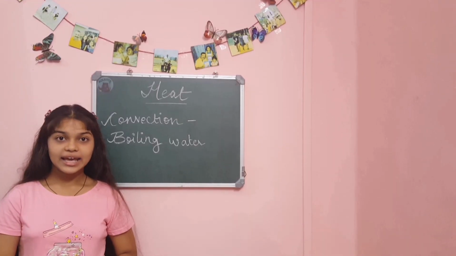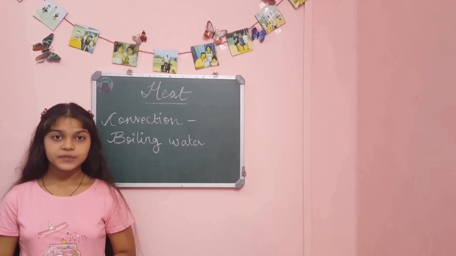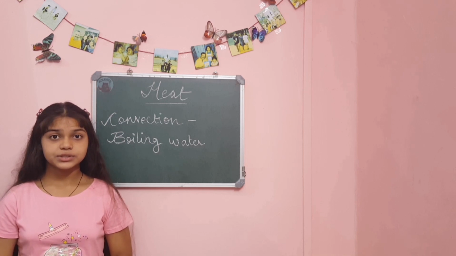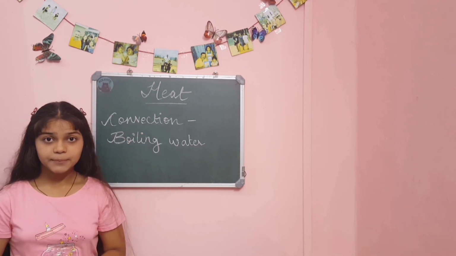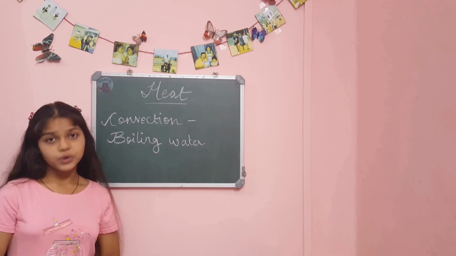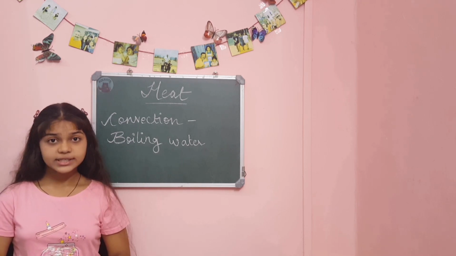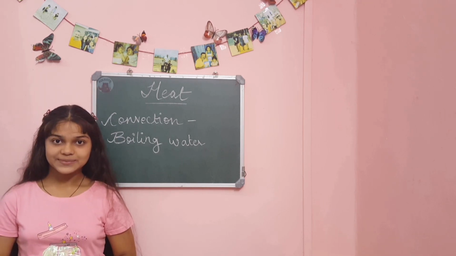Water and air are poor conductors of heat. So heat transfers through them by a process known as convection. And an example of convection can be boiling water. Let us understand what convection is through an activity.